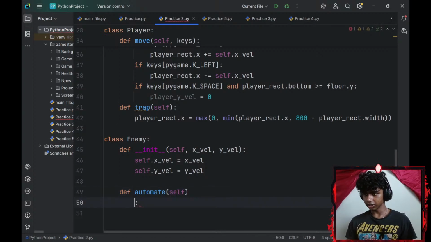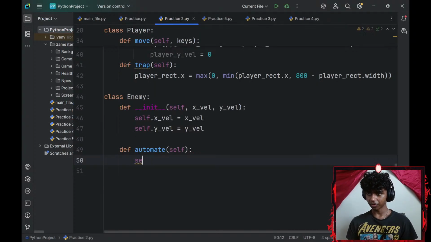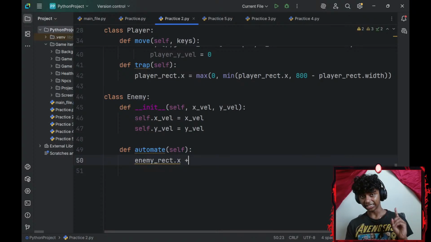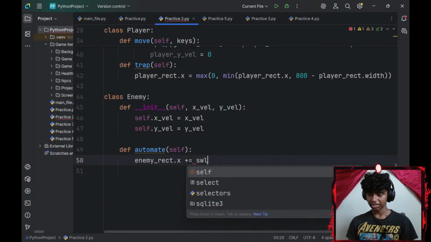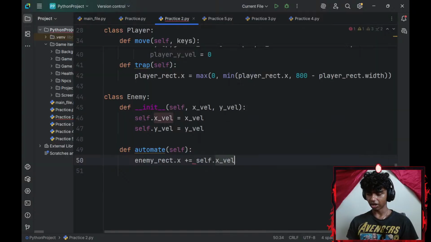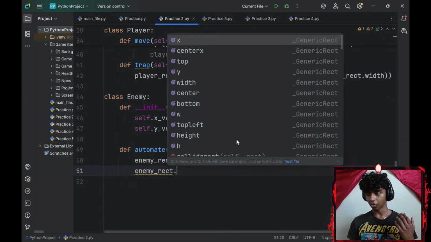To automate my NPCs, I'll go with my enemy underscore rect dot x-axis. I will increase that with my self underscore x-axis velocity, and my enemy underscore rect dot y-axis.